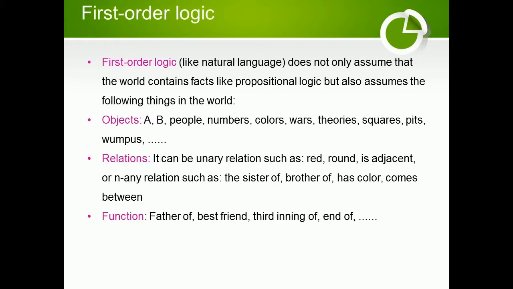First-order logic, like natural language, does not only assume that the world contains facts like propositional logic, but also assumes the following things in the world: objects: A, B, people, numbers, colors, wars, theories, squares, pits, wumpus. Relations: it can be a unary relation such as red, round, is adjacent, or an n-ary relation such as sister of, brother of, has color, comes between. Functions: father of, best friend, third inning of, end of.